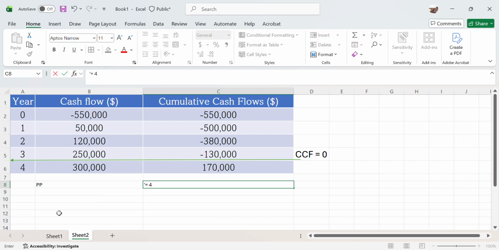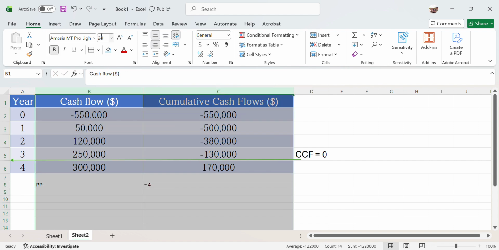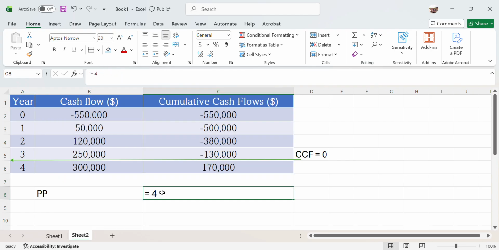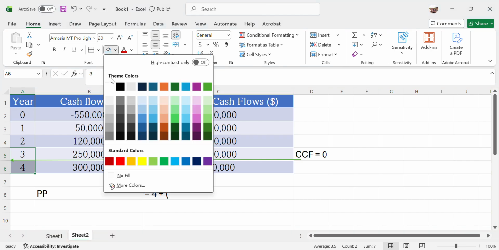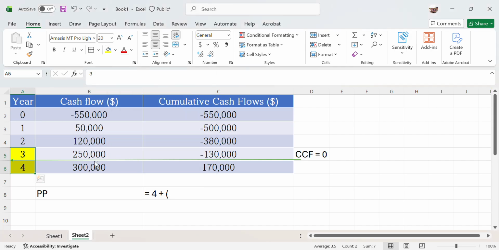Wait, hold on, let me change the font size. As I mentioned, first thing first, you know that it will be between these two, around here.